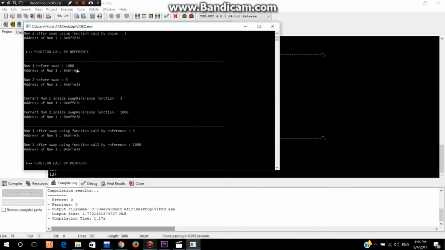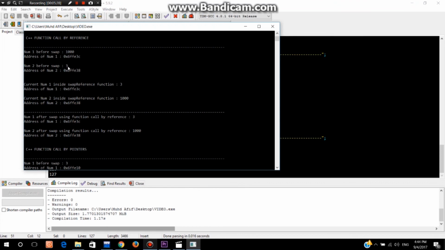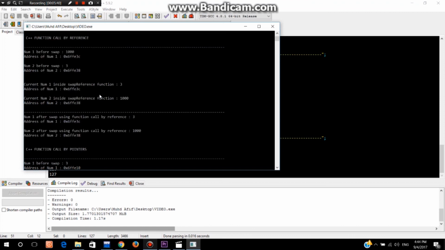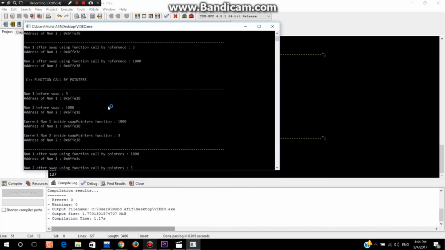Okay, but for reference, first num1 is 1000, and this is the address, which ends in 3c, and then num2 before swap is 3, and the last address is 38. After the swap, the address is still the same, and after returning the value into the main, the address is still the same. That's why reference uses the address to pass the value, because it sticks to the same address just to change the value by the process inside the function.